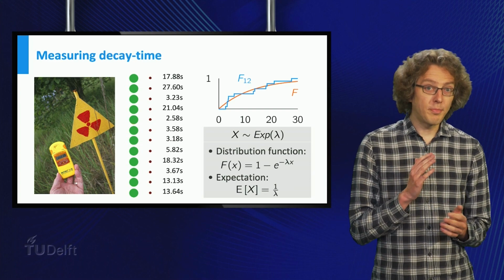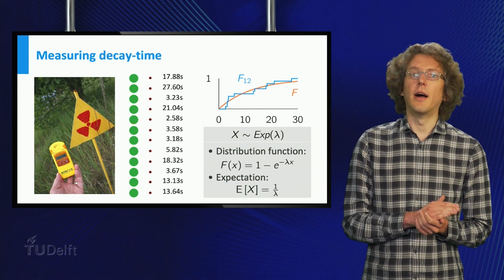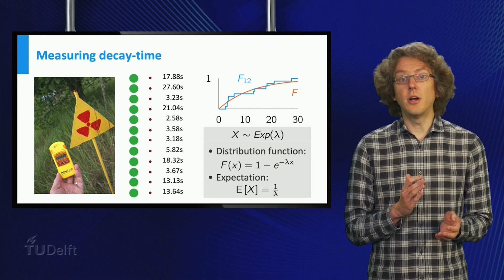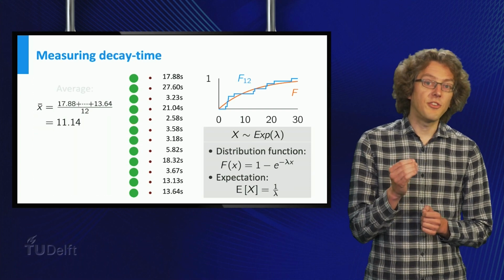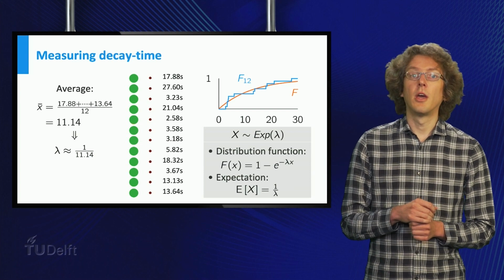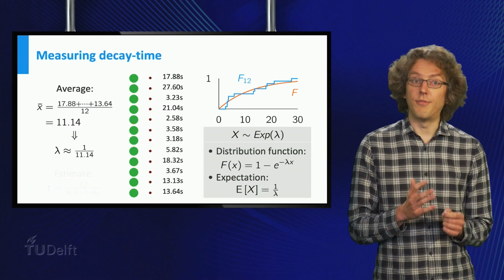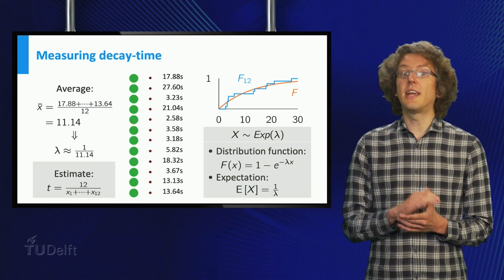Well, you know that the expected value of the decay time equals 1 divided by lambda. And by the law of large numbers, you know that the average decay time approaches the expectation after taking sufficiently many measurements. Thus, a good estimate for the value of lambda might be 1 divided by the average decay time.